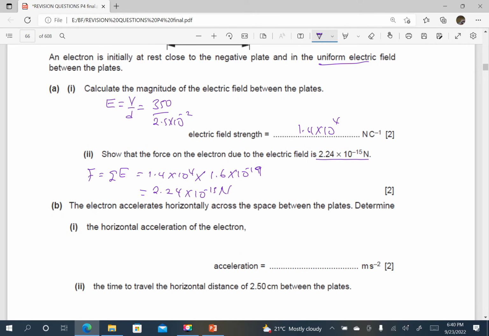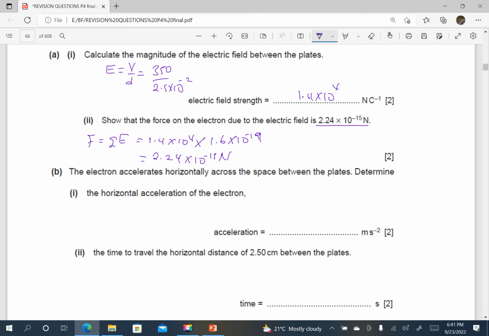Part B, the electron accelerates horizontally across the space between the plates. Determine the horizontal acceleration. Since I have the force acting in the horizontal, that is the electric force, the acceleration is going to be the force over the mass. And this is going to be 2.24 times 10 power negative 15 divided by 9.11 times 10 power negative 31.